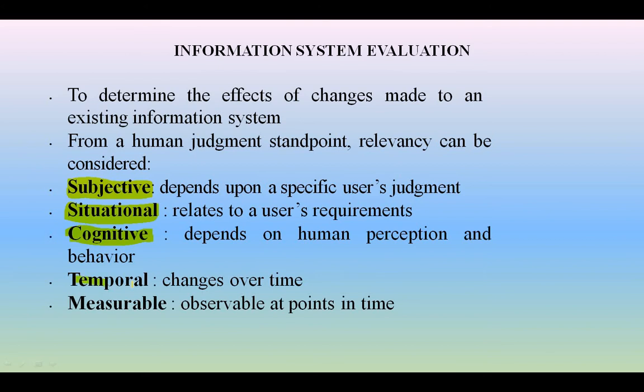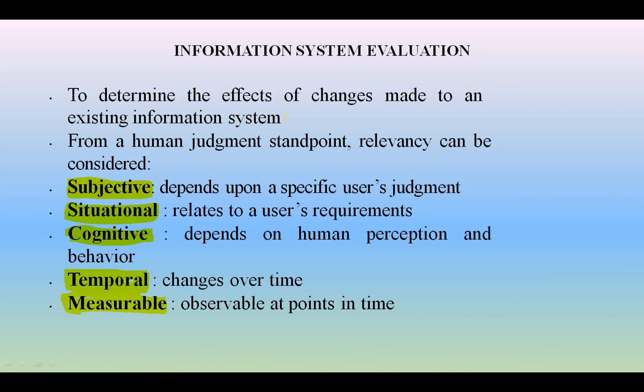The next one is temporal, which means changes over time. At a particular time a certain kind of information is needed, and at another point in time a different kind of information is needed. That kind of need is called temporal. It is also one of the points that affects the evaluation of the existing system. The next one is measurable. Measurable means that what kind of information is needed by the user at a particular time can be measured. At this particular time this information is needed, at that particular time that information is needed. All these things are clearly measurable.